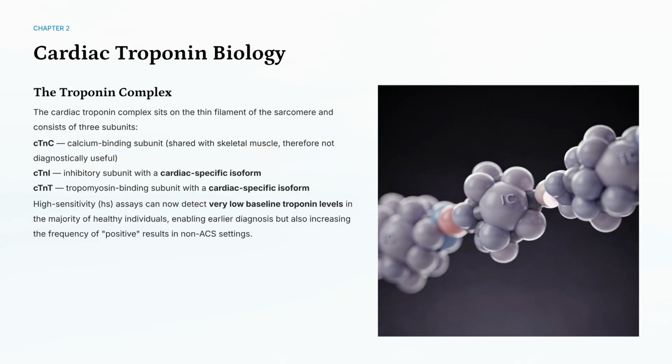The cardiac troponin complex has three subunits: cTnC, cTnI, and cTnT. cTnI and cTnT have cardiac-specific isoforms. High-sensitivity assays allow detection of very low baseline levels, increasing positive results in non-ACS settings.